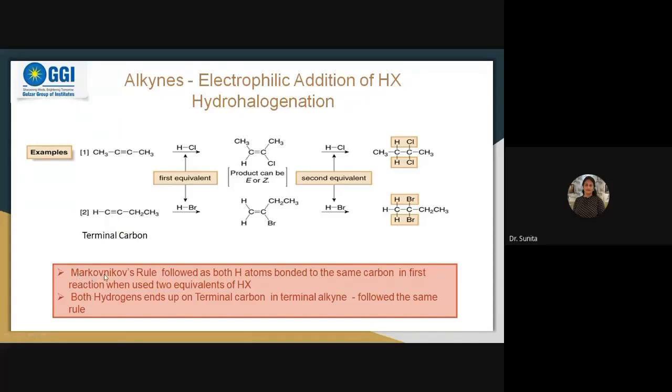This rule is called Markovnikov's rule, followed as both hydrogen atoms bonded to the same carbon in first reactions when used two equivalents. Both hydrogens end up on the terminal carbon in a terminal alkyne, following the same rule, meaning it goes to the carbon already having more number of hydrogens. So this electrophilic addition of HX, meaning hydrohalogenation, takes place in this way.